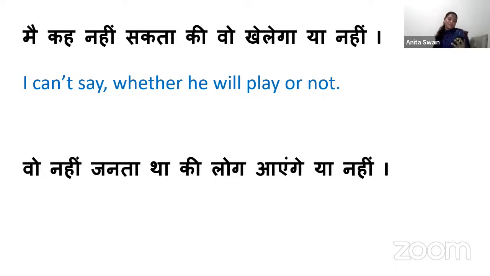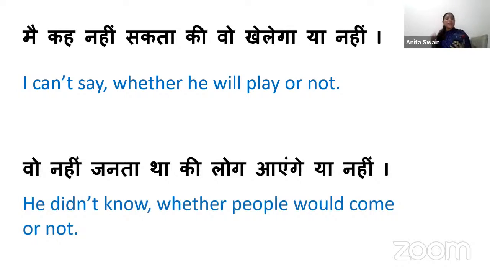So in this way you can use these things. And of course, this is a negative sentence as well. So here we go with that. मैं कह नहीं सकता कि वो खेलेगा या नहीं. I can't say whether he will play or not. Similarly, you can see here, वो नहीं जानता था कि लोग आएंगे या नहीं. He didn't know whether people would come or not. Right, now the way of communication has changed, and now you can speak it in this way.